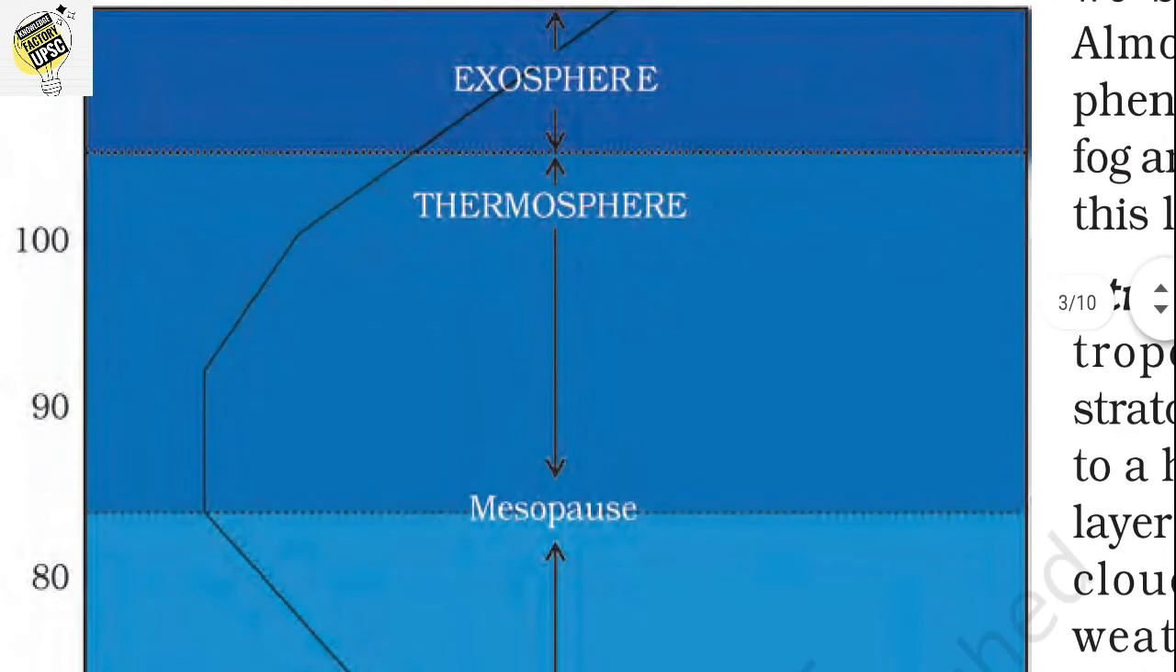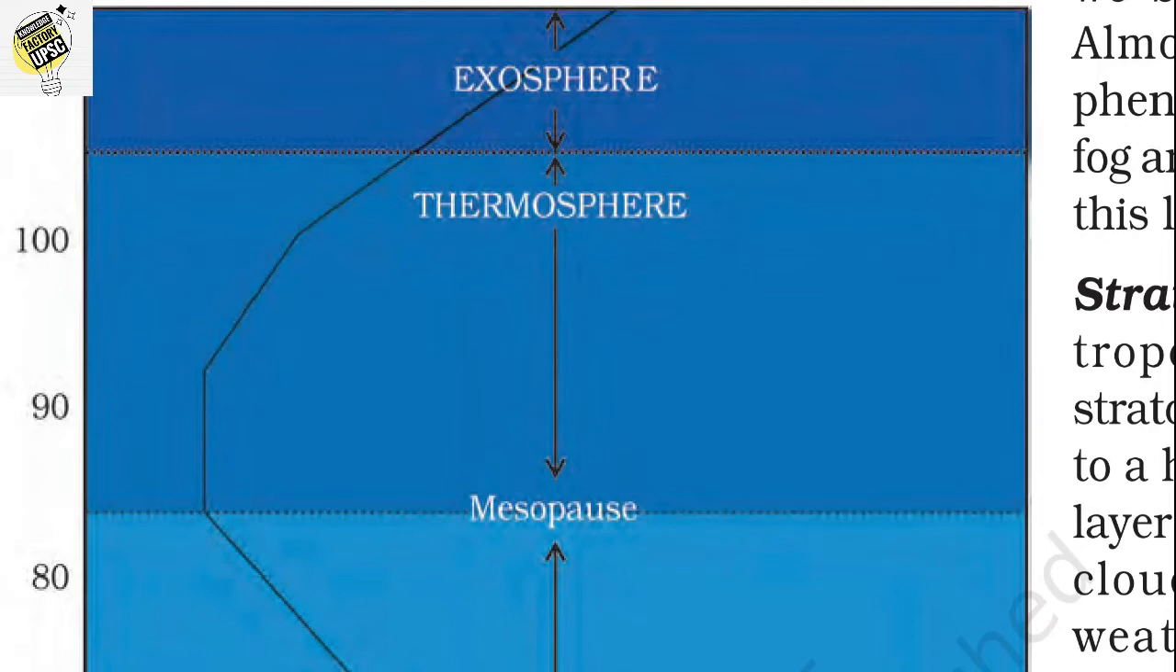What is the exosphere? The uppermost layer of the atmosphere is called the exosphere, and this is a very thin layer. The light gases like helium and hydrogen float into space from this region.